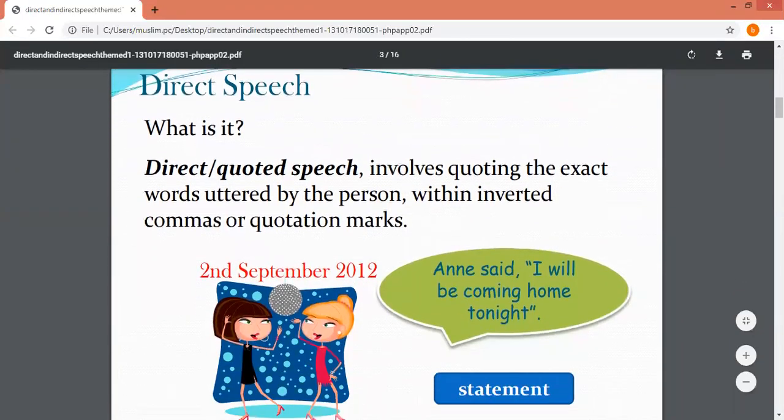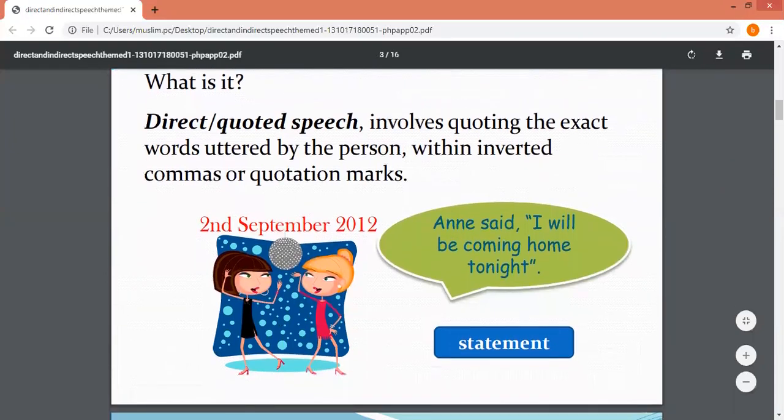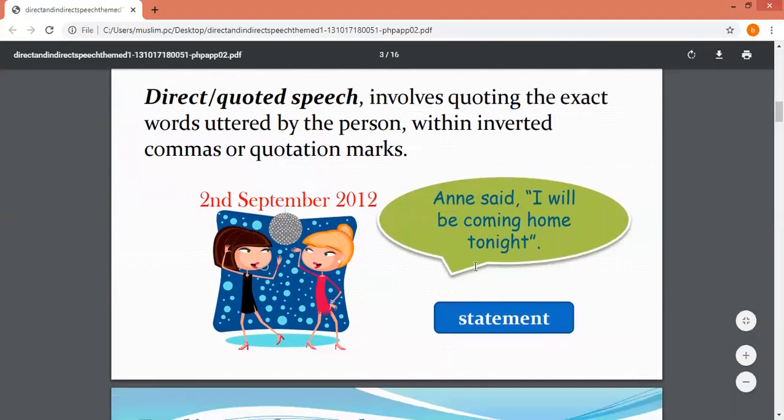Okay, direct speech, what is it? Direct or quoted speech involves quoting the exact words uttered by the person within inverted commas or quotation marks. For example, Annie said, "I'll be coming home tonight." As you see, here are inverted commas and it shows that it is direct speech, and the person has quoted as it is what Annie has said.